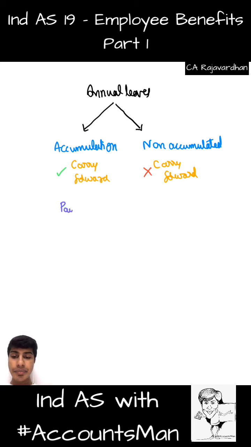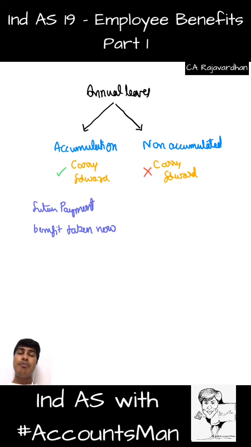So payment when in the future. So there is a future payment to be made to that particular employee. But is he going to work in the future? No. The benefit is exhausted. So the benefit is taken now. Listen, the benefit is taken now only, but the payment is to be made in the future. So when I have taken the benefit right now, but I am supposed to make the payment in the future to him, it is an obligation on my part. You get that? It is an obligation to pay in the future without him giving any benefit to me. So it will become a liability.